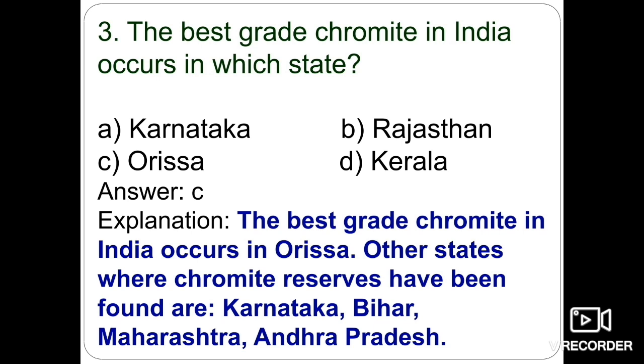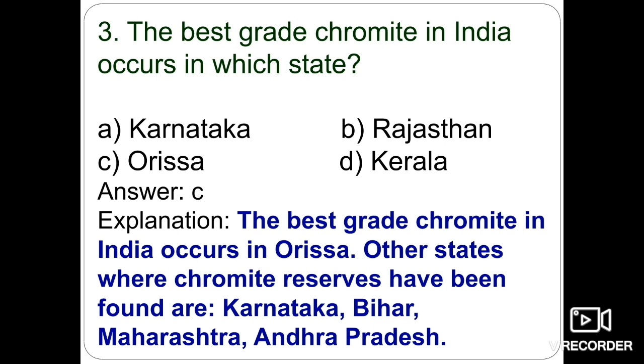Okay, and the source rock or the host rock being the talc serpentine rock of the iron ore series. Okay, so what is source rock or the host rock? Source rock or the host rock is the rock in which the respective mineral is found. Suppose the source rock is talc serpentine rock, it means that the chromite mineral will be found in the talc serpentine rock.